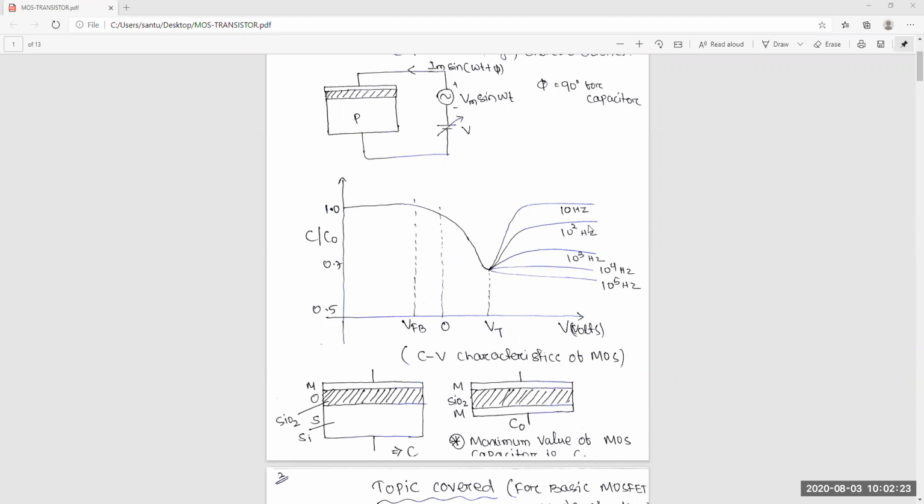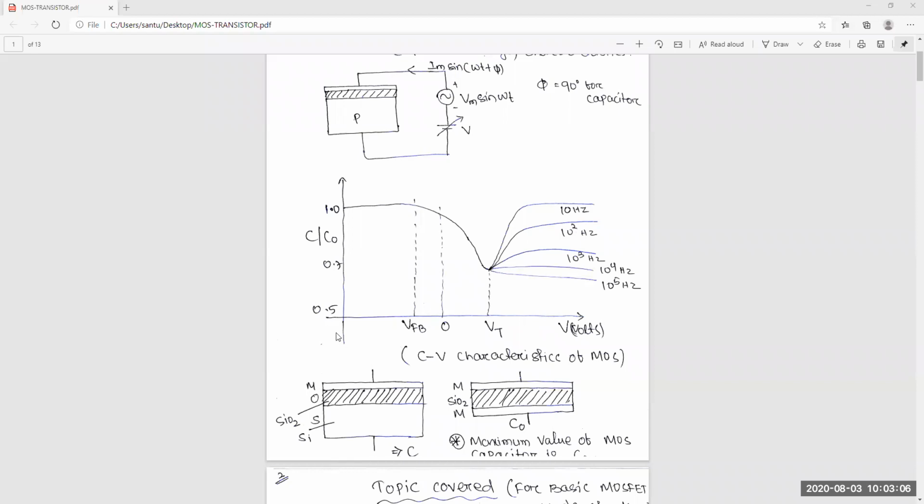C0 is the reference. At very negative voltage, around minus 20 or minus 30 volts, the actual capacitance of the MOS junction is equal to the ideal capacitance. That's why you can see at this point, you are seeing the mouse pointer, yes or no? Yes, sir. So at very negative voltage, the normalized capacitance C by C0 is 1. That means at very negative voltage, the actual capacitance of the MOS is nothing but C0.